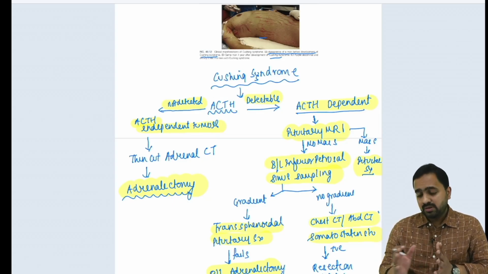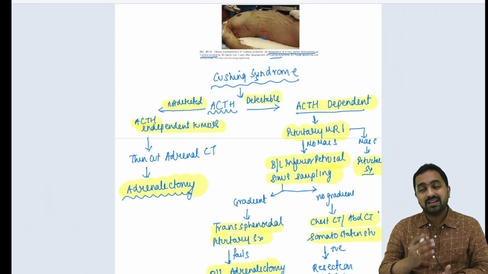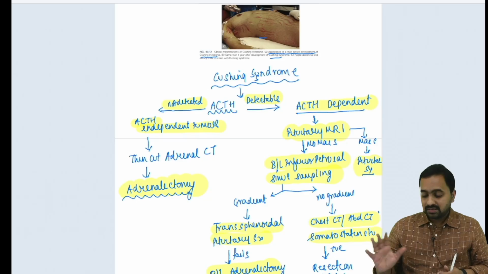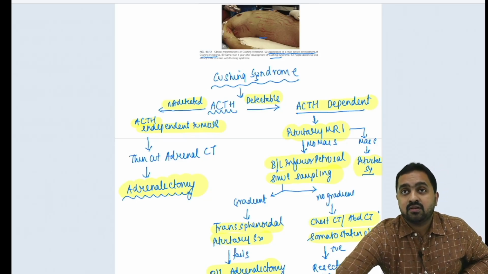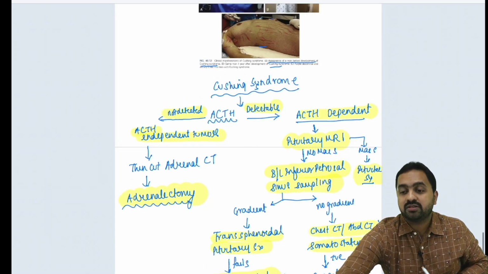The bilateral inferior petrosal sinus sampling should be remembered over here as just the next step, and we won't be discussing that in detail. So that is all for Cushing syndrome. Thank you.